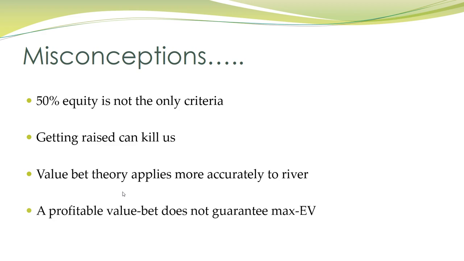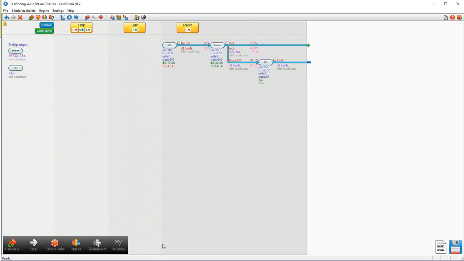The final thing to keep in mind as well is that a profitable value bet does not guarantee max EV. Just because you have 55% equity against your opponent's calling range when you value bet does not automatically mean that value betting is the best play. We're not just trying to make profitable decisions right now, we're trying to generate the most money possible. And once again, we can use CardRunner's EV to construct a rather contrived example.